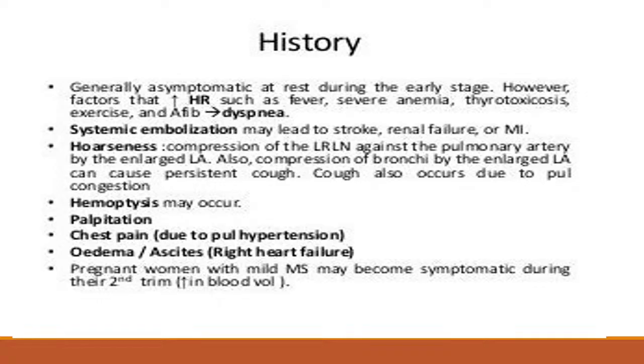Many times pregnant women become symptomatic in the second trimester, because in the second trimester there is a volume overload, so a compensated patient becomes decompensated. Another factor: because of the volume overload there is hemodilution and the patient develops physiological anemia, which also contributes to the symptoms.